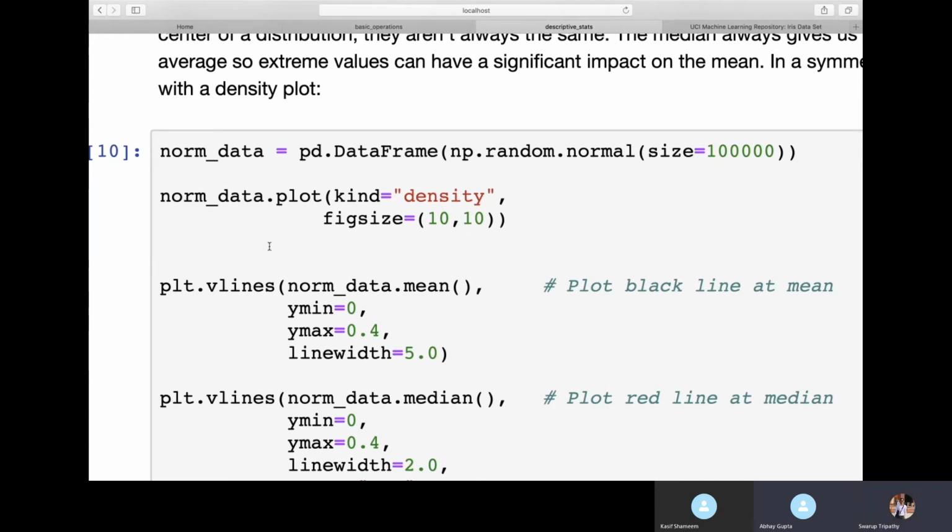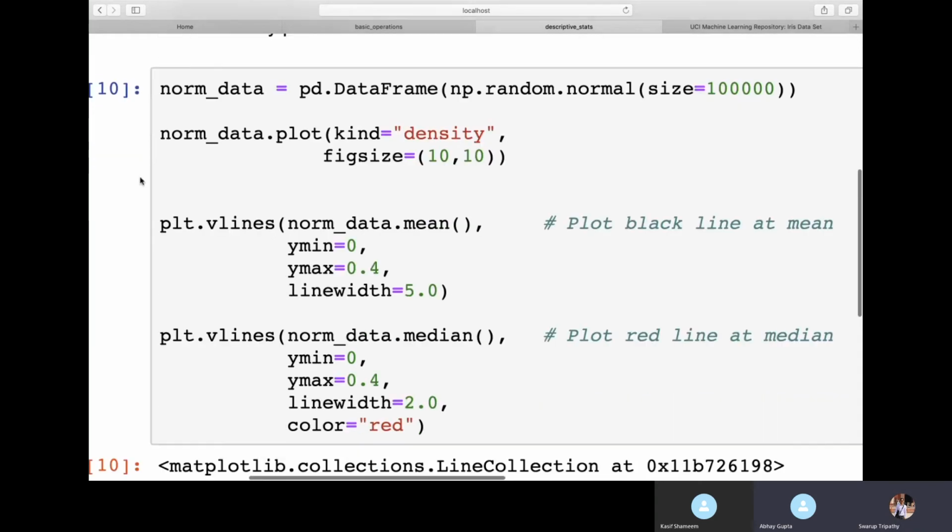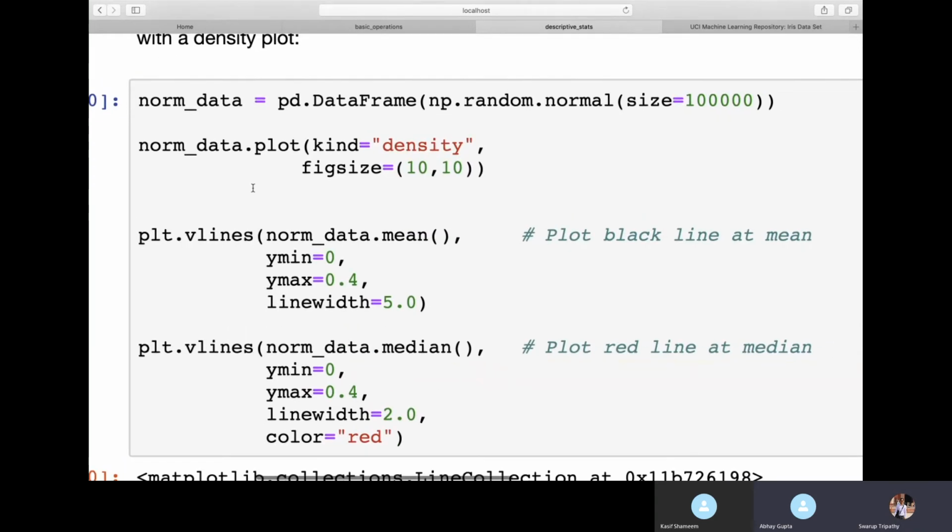Here I am creating a dummy data for now. Already we have seen in our data the mean and median. In our data we got mean somewhere around 20, median somewhere around 19 something. Now here I'm taking one normalized data. Normalized data means where you have an equal amount of values on the higher side as well as the lower side of a data distribution. Here I'm creating some normalized data.